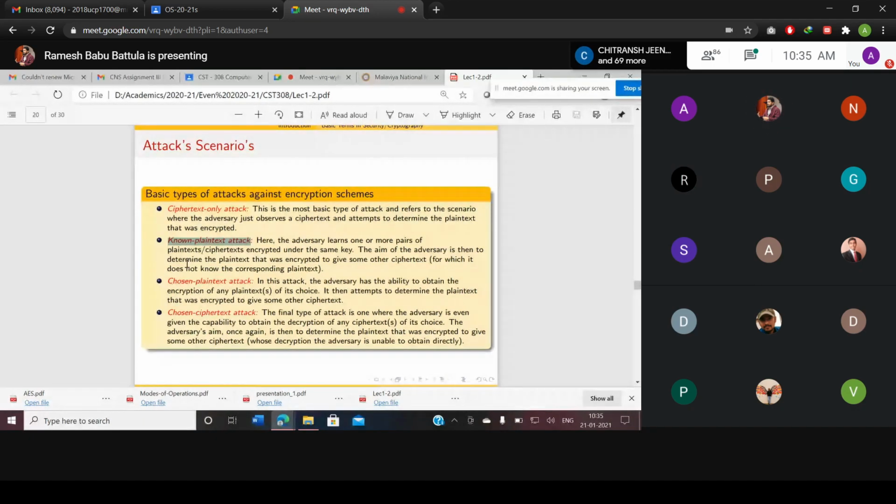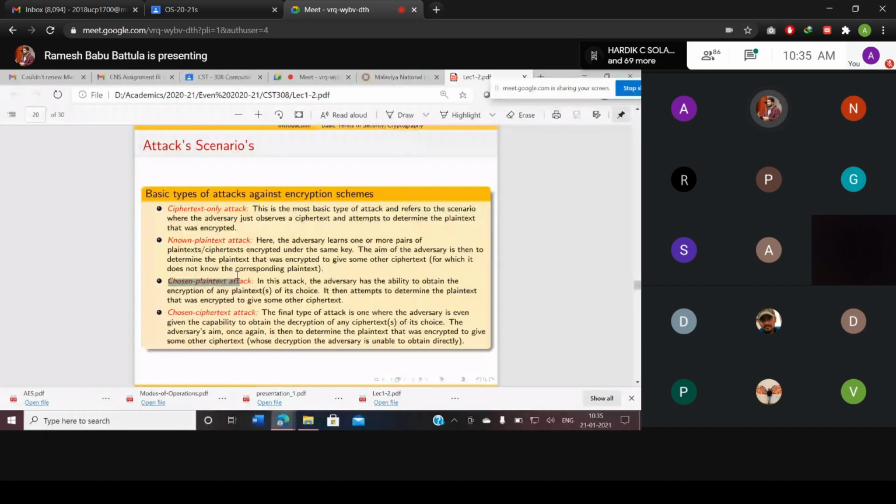Chosen plain text attack means I will guess, oh, this might be your plain text. I will apply many encryption algorithms and generate many ciphertexts, and I will compare. Is this matching with any? I will check like that. That's why in the chosen plain text attack you randomly choose a plain text and generate a ciphertext, and you receive a ciphertext. Compare the generated ciphertext with the received ciphertext, so that you try to understand, oh, this might be the encryption mechanism. Once you understand the encryption mechanism, next you are able to find the key.